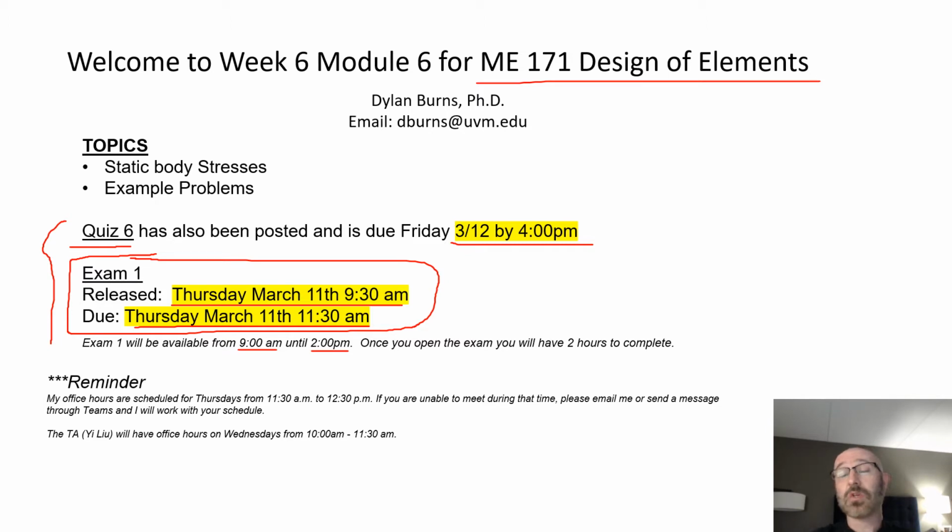So the way this is going to work is once you start that exam, it lets me know and sets the time of when you opened that to start it. You will have exactly 2 hours from when you open that exam to when it needs to be complete. So pick your time frame within that window of opportunity from 9 a.m. to 2 p.m. of when you have 2 hours straight through to do it, because the grader will be looking at when you start the exam and when you finish the exam. It needs to be within that 2-hour time frame right there.